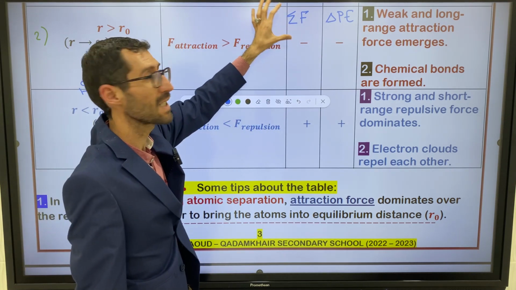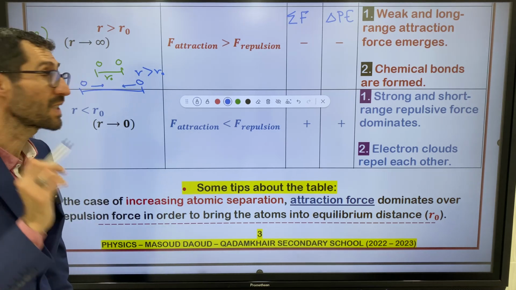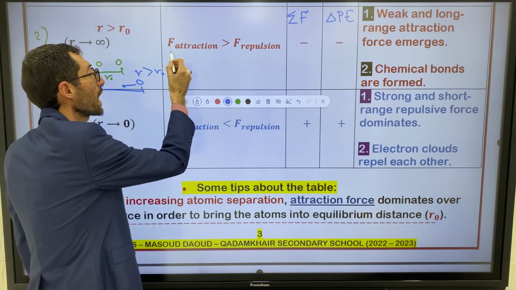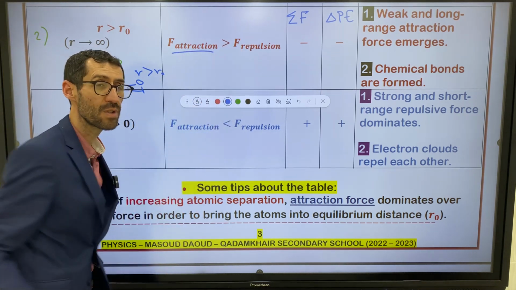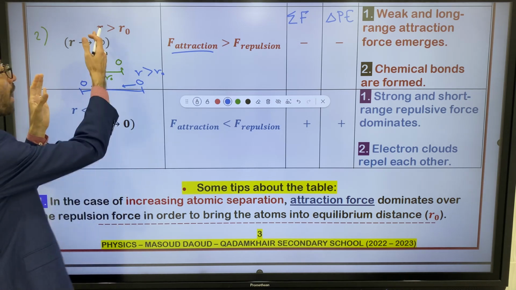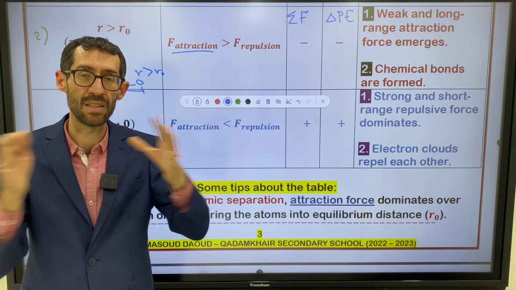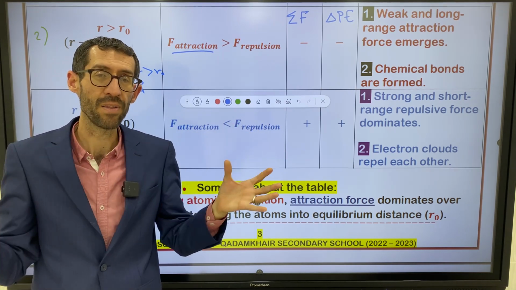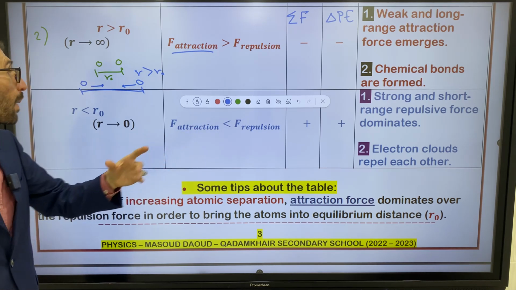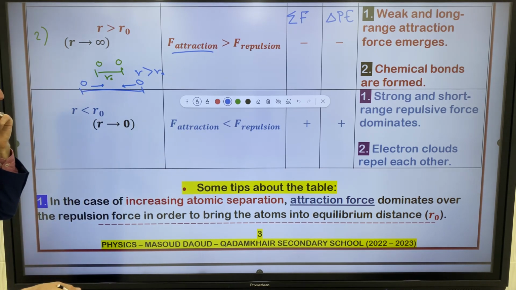Both sigma F and delta PE become negative when force of attraction is greater than force of repulsion. So when do we have this situation? When R is greater than R naught, when atoms separate and move away from one another more than the equilibrium distance, right?